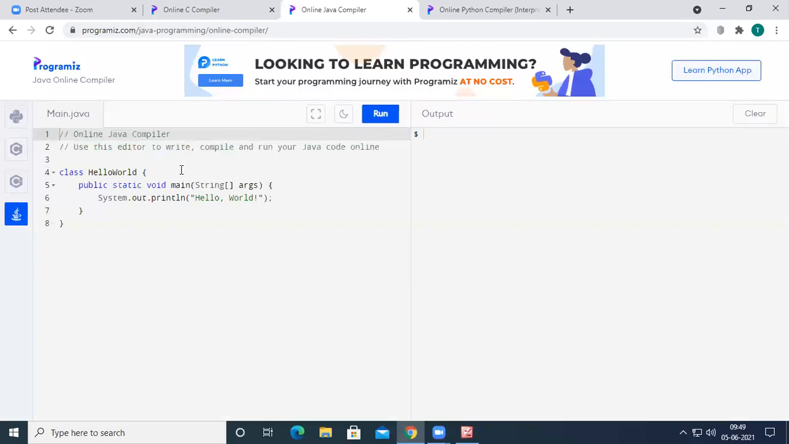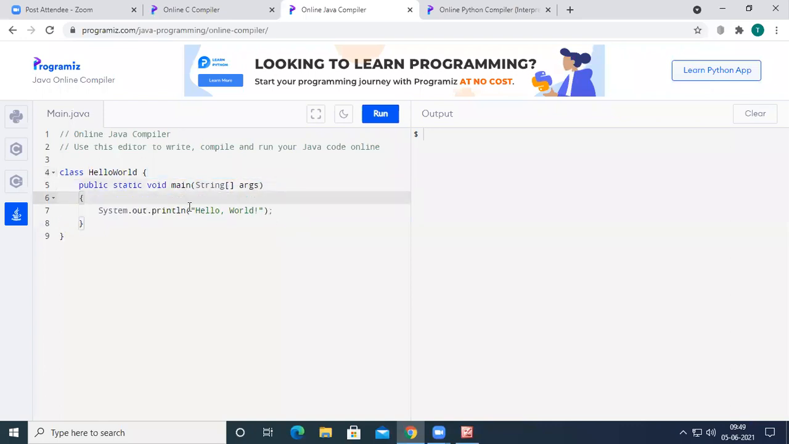If you write the same program in Java, as we said, in Java each and everything will be inside a class. The main method in Java consists of a set of keywords: public, static, void, main, String, args. In C, if you want to print something, we go for printf. In Java, we go for System.out.println.